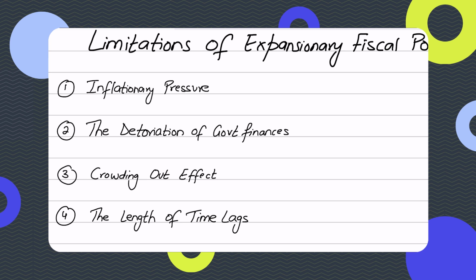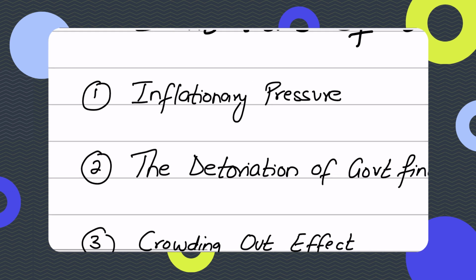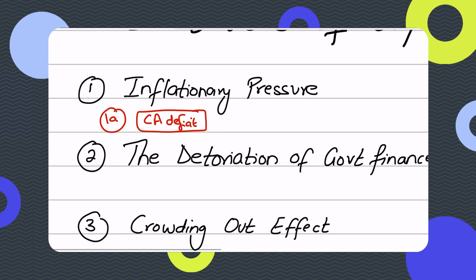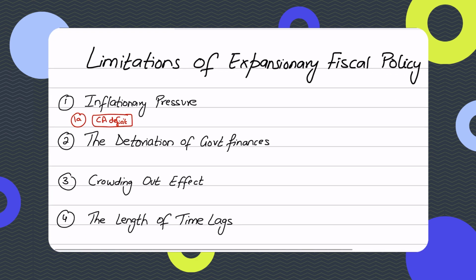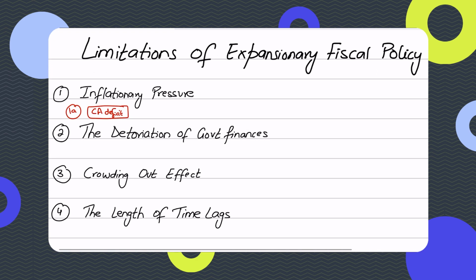The second thing that you can mention over here, I'm calling it 1A, is the widening of the current account deficit. So the current account deficit would widen because, you guys must have studied under the causes of a current account deficit, that a current account deficit could be caused by very strong domestic demand in the economy. And the objective of expansionary fiscal policy is to create that strong domestic demand through active fiscal stabilization, increasing government spending and reducing taxes.